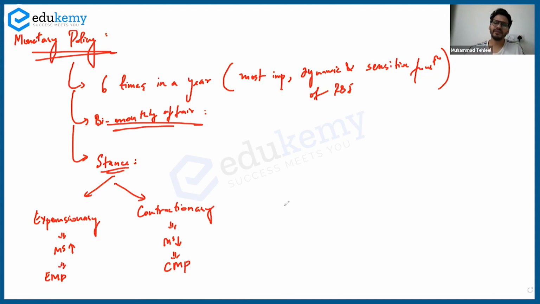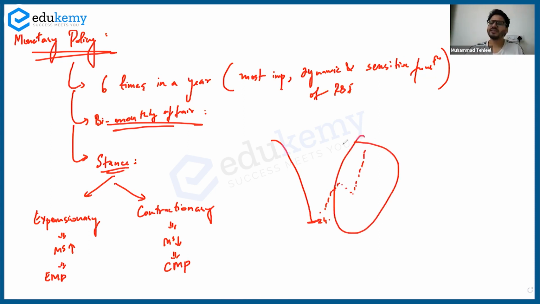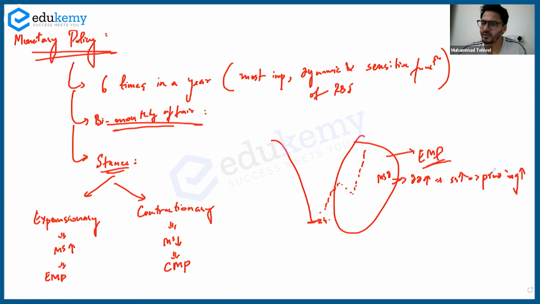Right now, because of COVID, we were down at the bottom, minus 24%, and trying to recover. Since then, we have been recovering fine. How is this recovery happening? It is happening because of expansionary monetary policy. RBI is trying to increase the money supply. With high money supply, there will be high demand. With high demand, there will be high supply. With high supply, there will be high production. With high production, there will be high growth. This is how RBI is helping in growth.